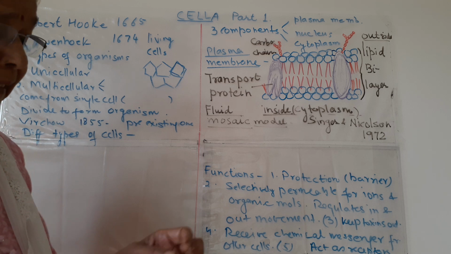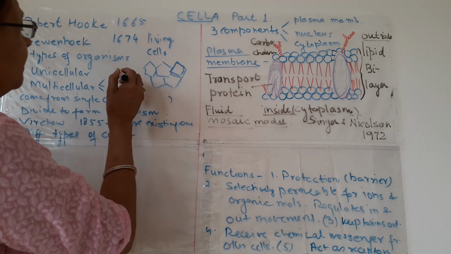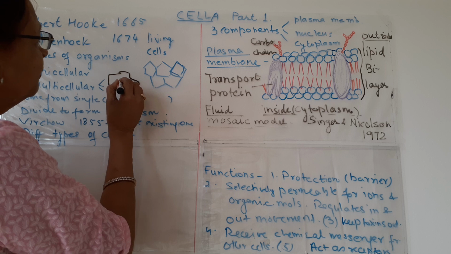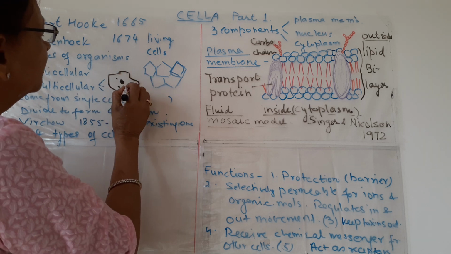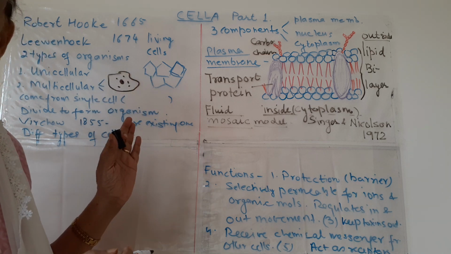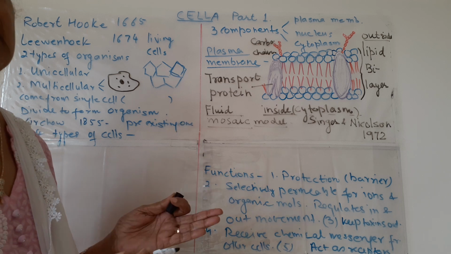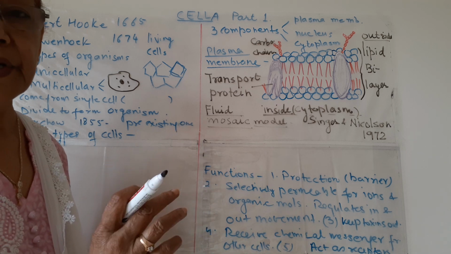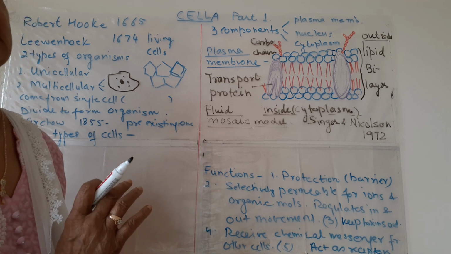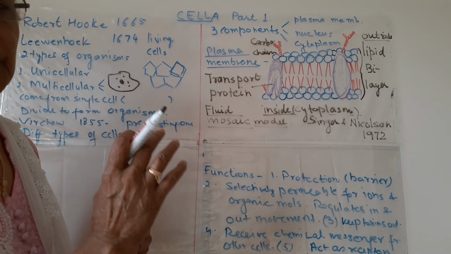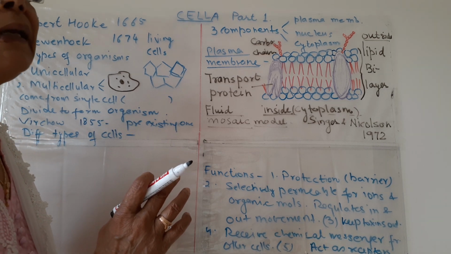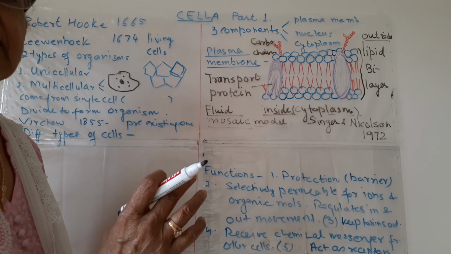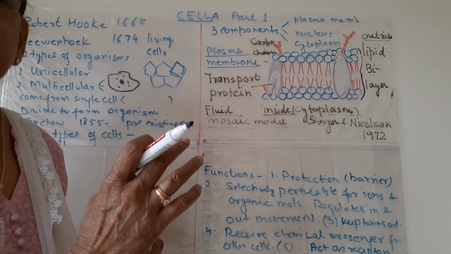It is a single-cell animal, and it is like this, having the nucleus, the cell membrane and the cytoplasm. Some others are like paramecium, then Chlamydomonas, which is an algae, then Leishmania, which is a parasite, then Trypanosoma.